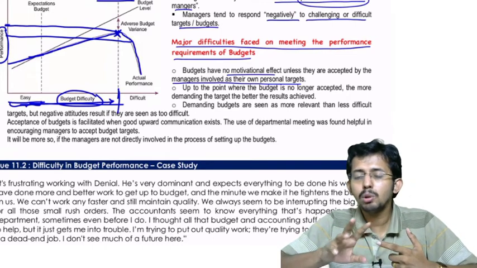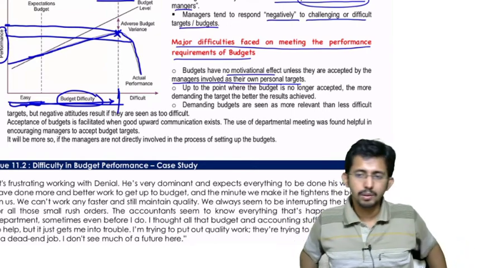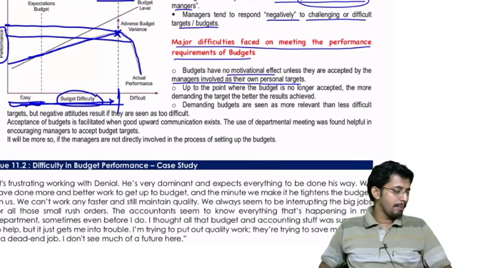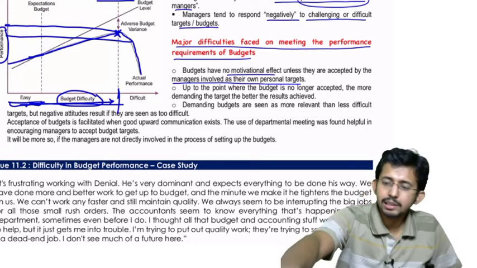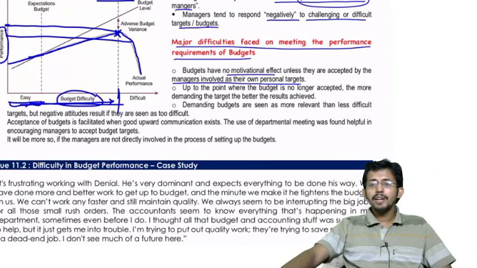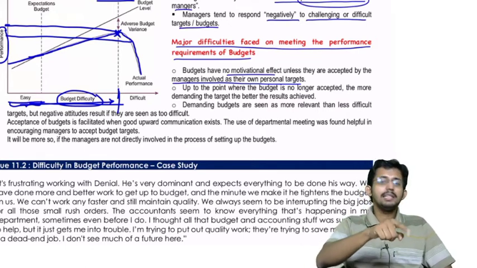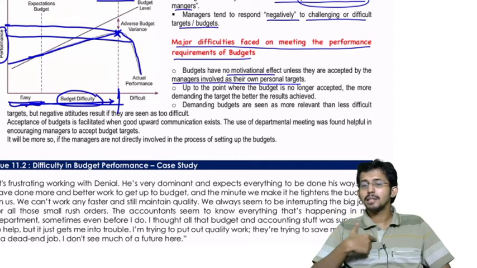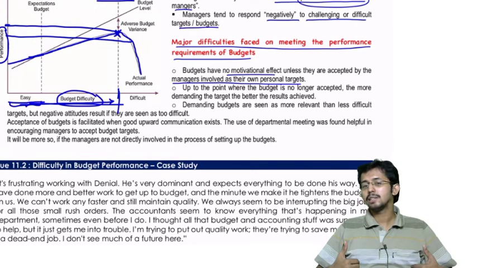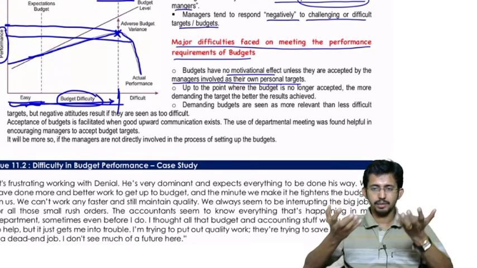Then only they will be motivated to accept those budgets. That is why in most cases the budgets are linked with incentives. If you are giving some incentive based on the budgetary performance, what is the impact on the managers? They feel that yes, I need to achieve this target. Why should I achieve this target? Because I need to get the incentive. So that becomes my personal target. I will consider it as my own challenge to achieve that budget, and my efficiency and effectiveness will increase.